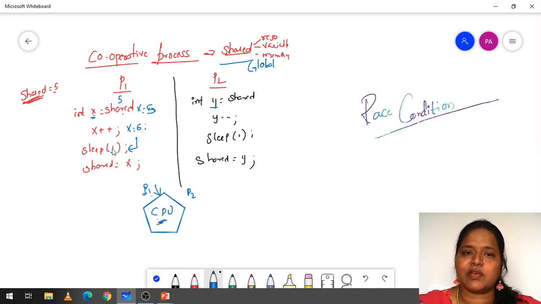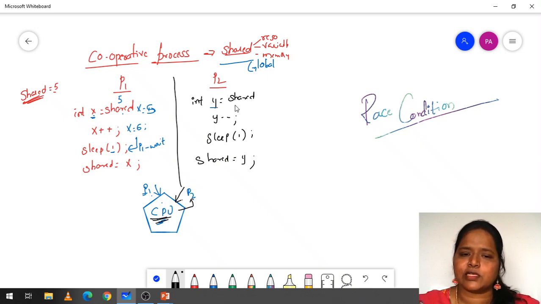Here we are telling a process P1 to stop, but not the CPU to stop. Here process P1 is going to wait for 1 millisecond of time, but not the CPU. CPU is always busy. So when the CPU has encountered sleep of 1, this process P1 is going to halt for 1 millisecond. In the middle of that time, the CPU will check if any processes are there in the ready queue. Process P2 is there, so it will enter into the running state, and now the CPU is executing this process P2.